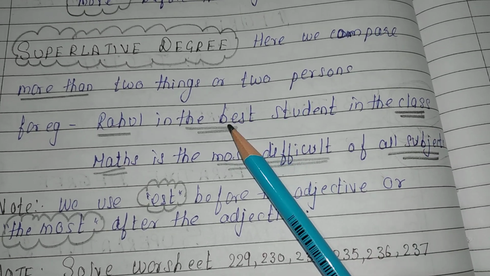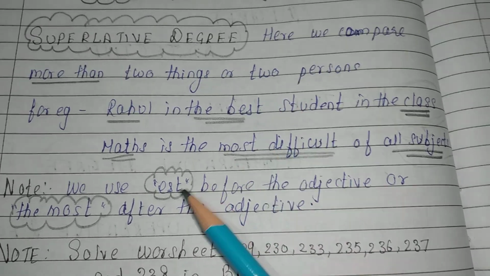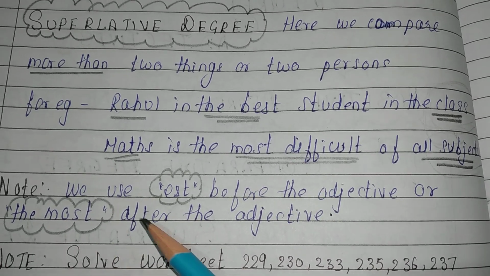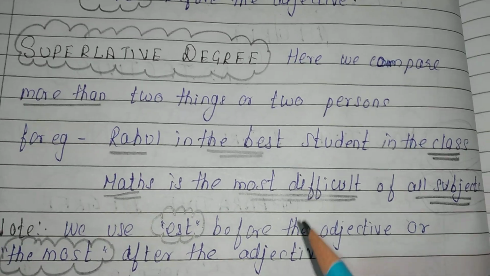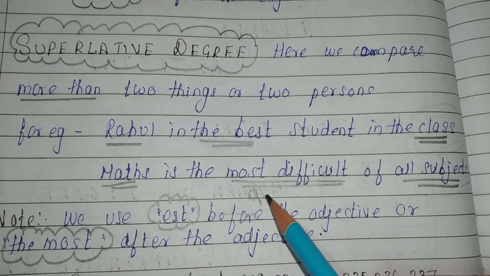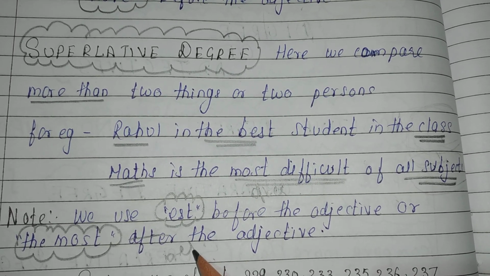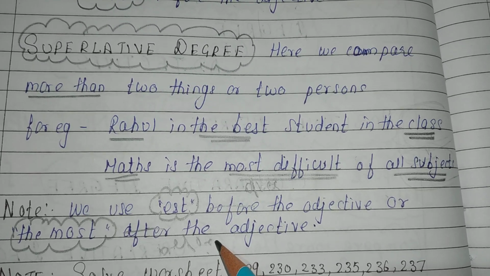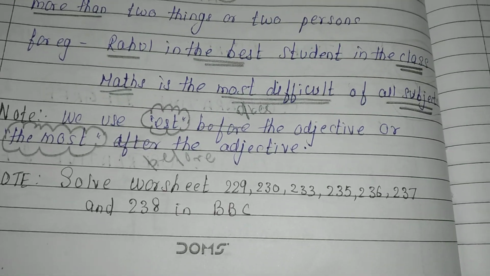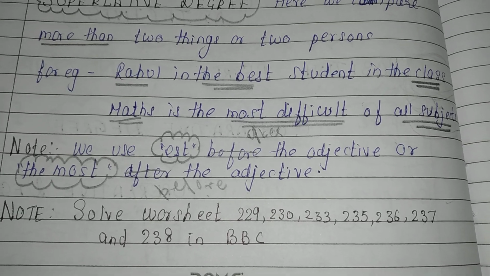अब यहाँ पे हम यूज़ करते हैं est after the adjective, or else we use that is the most we write before the adjective. Okay students, I'll just correct it over here. This is after and this is before. Yes. So here students, we finish off the last part of your adjectives, that is again with the degree of adjectives. So these are again the BBC worksheets that you need to solve in your BBC itself.